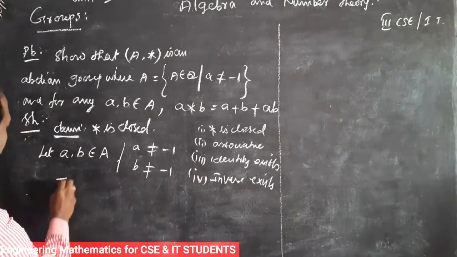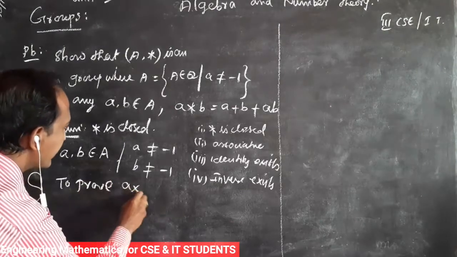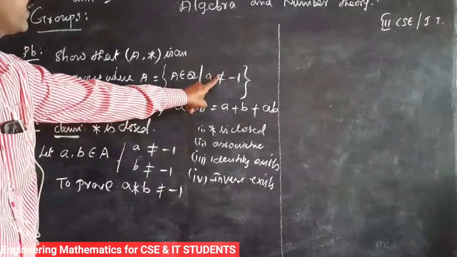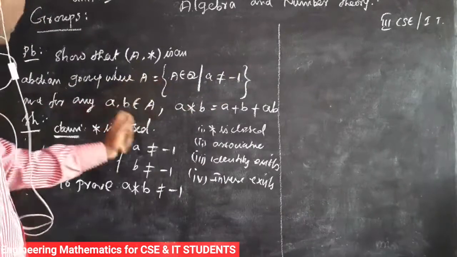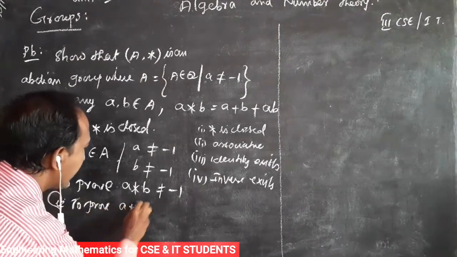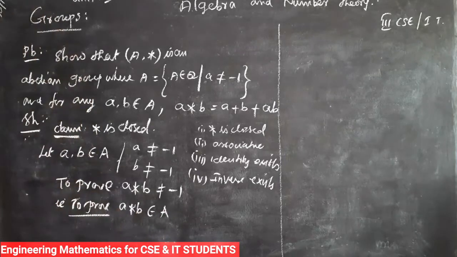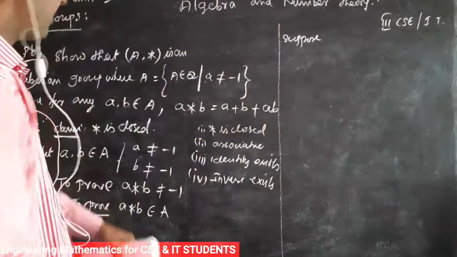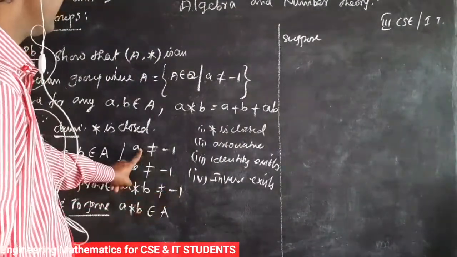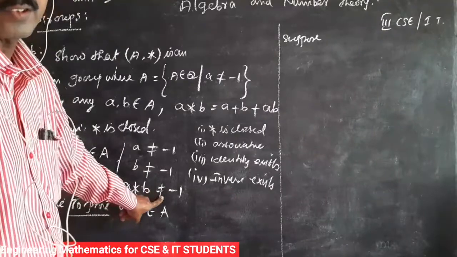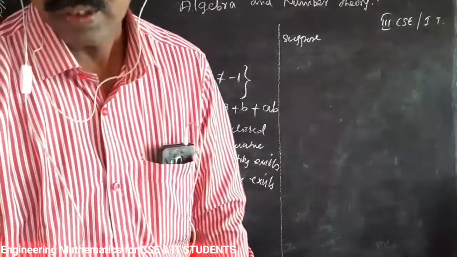To prove a * b is not equal to -1. So a * b not equal to -1 means a * b belongs to A. It is enough to prove a * b belongs to A. We prove by contradiction. Actually we prove a * b not equal to -1. So a is not equal to -1, b is not equal to -1, and that is to prove a * b is not equal to -1.